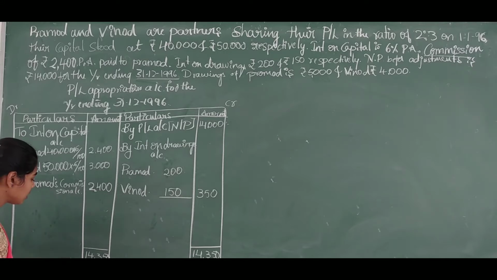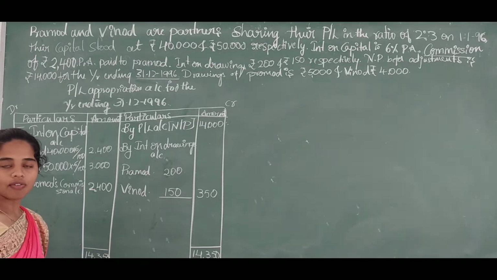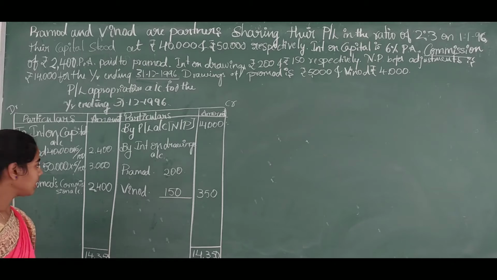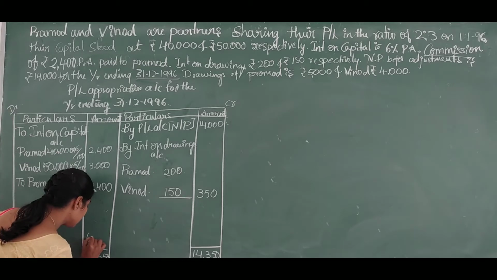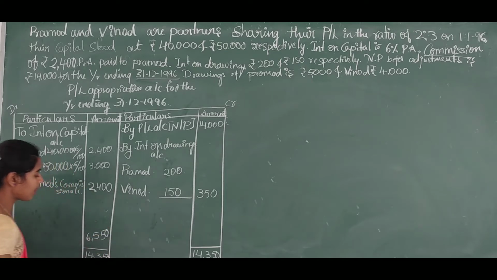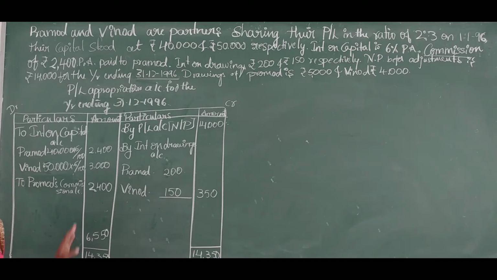This 14,350 should be subtracted from the total amount, and after subtracting this amount, we will get 6,550. This 6,550 is the profit shared to both the partners after all these adjustments. So we have to write in this